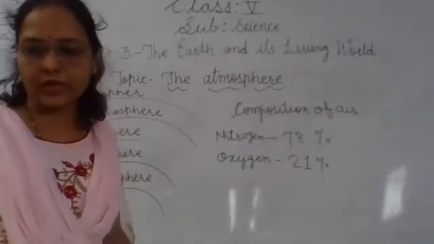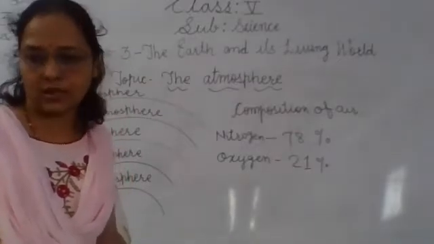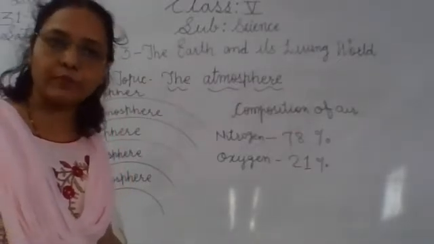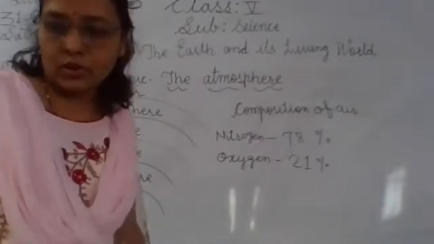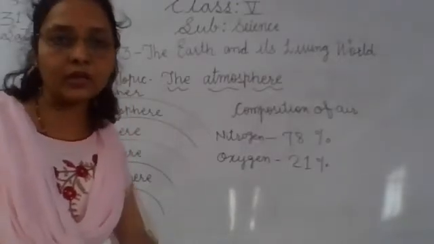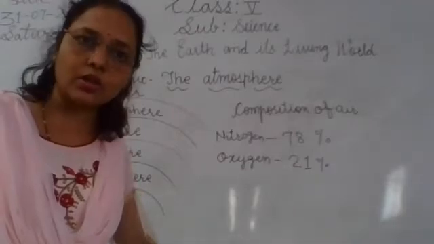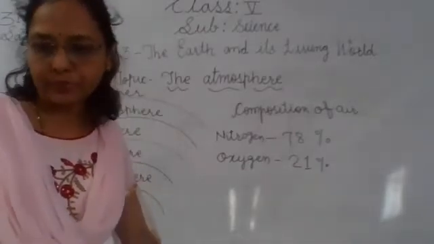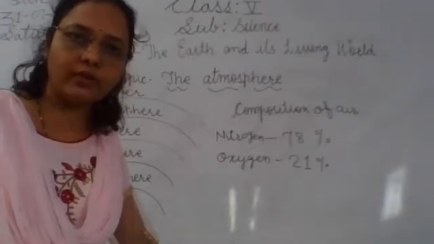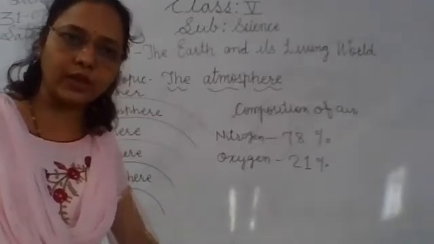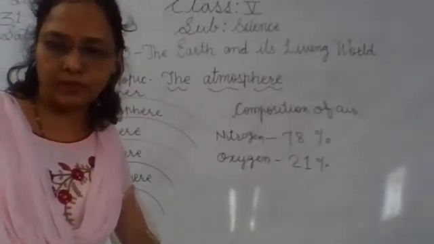All the living organisms need oxygen for survival or for breathing. We cannot live without oxygen. We cannot burn anything without oxygen, so oxygen helps burning also. Oxygen is necessary for all living beings for breathing, and oxygen helps burning.